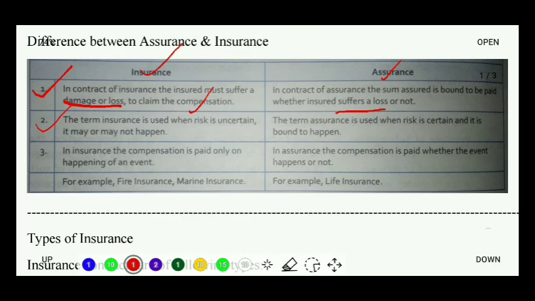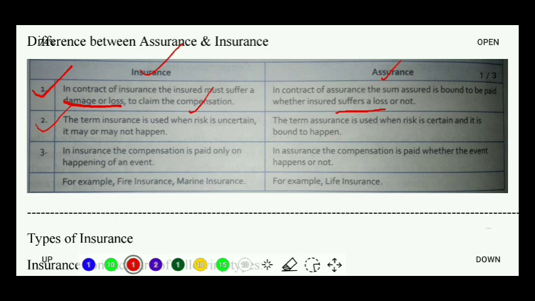Now, that can be a thing that he can die within the maturity period or after the maturity period. But he will die. So for such an event where the risk is certain and it is bound to happen, we use the term assurance. But for such events where the risk is uncertain and we do not know whether it will happen or whether it will not happen, that time we use the term insurance.